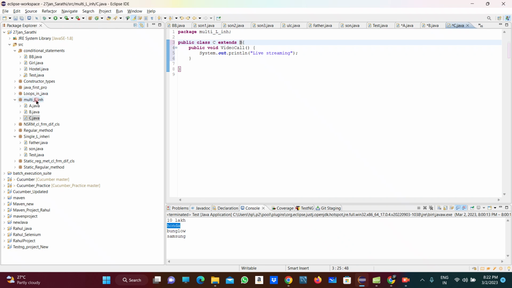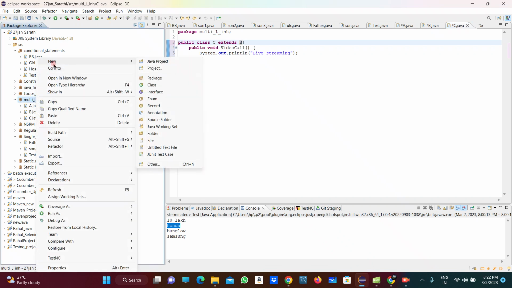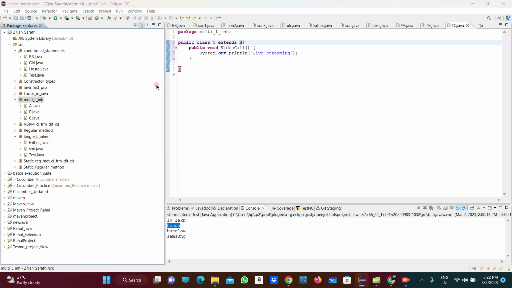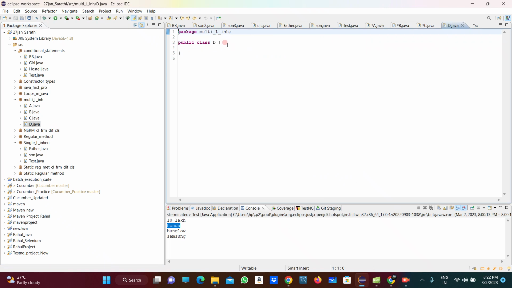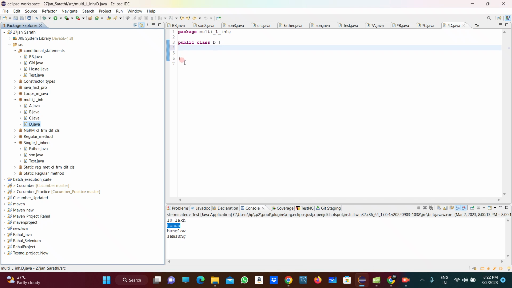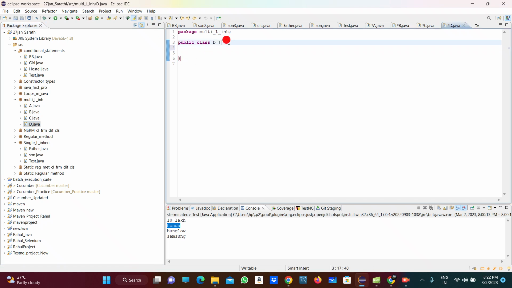Then next we have to create one more class, that is nothing but the D class, right? So creating D class also, and under this I am taking one method, that is a non-static method, public void payment, right?